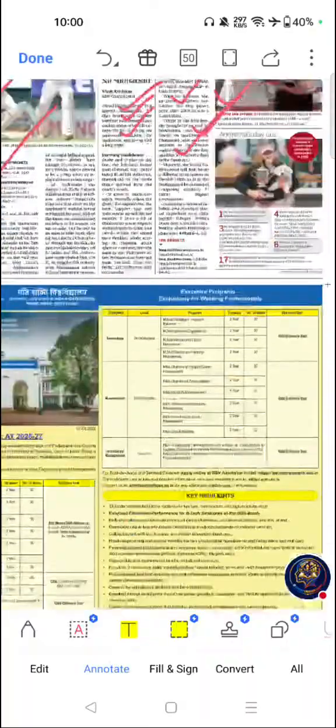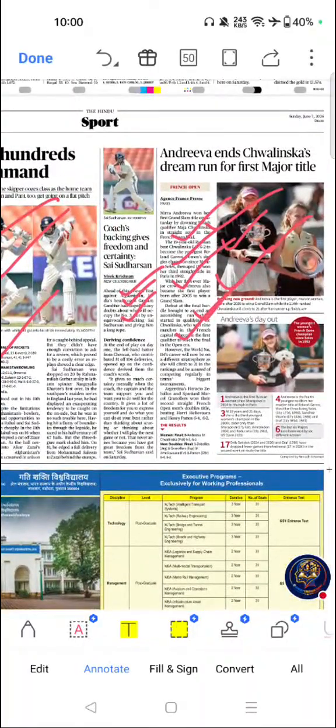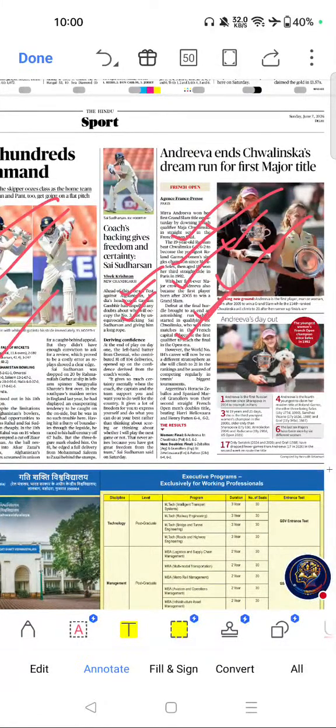I think these are the only important articles from this page. Next, move on to next page.